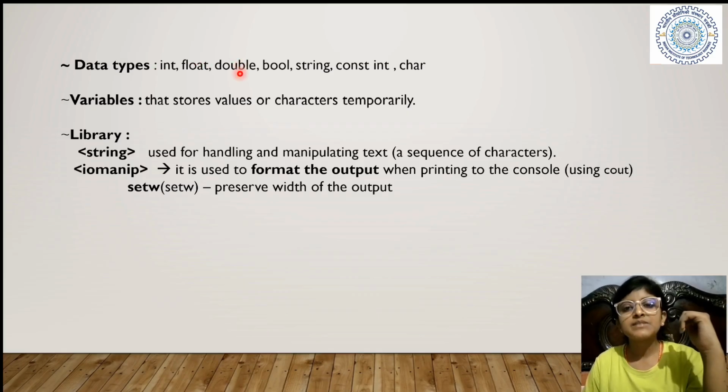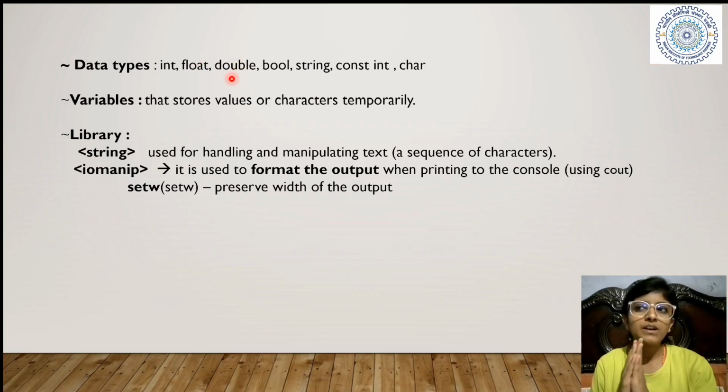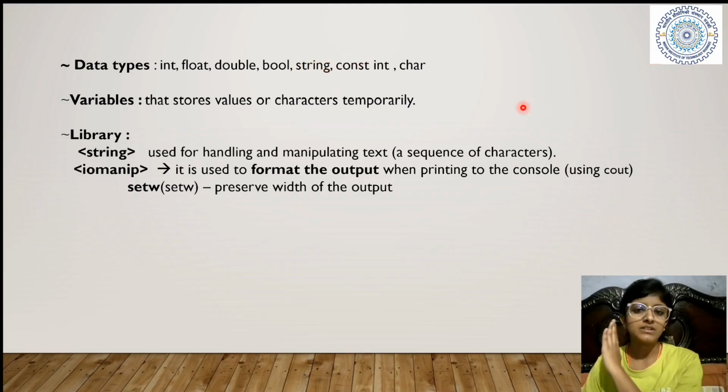Double can also take decimal values, but up to a large number. Bool can take only two values, 0 and 1. String can take words. The char can take a character, meaning a single character. It can be a dollar, it can be alphabet A, it can be small a, it can be anything, right? But string can take a word.